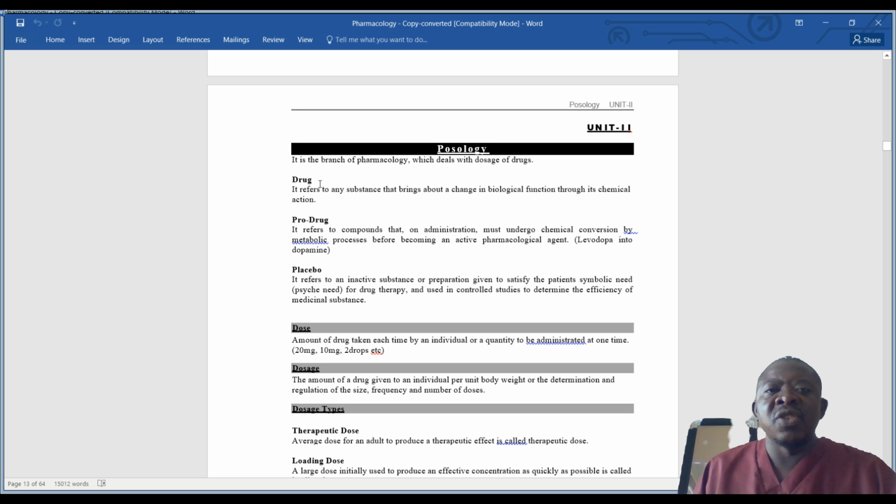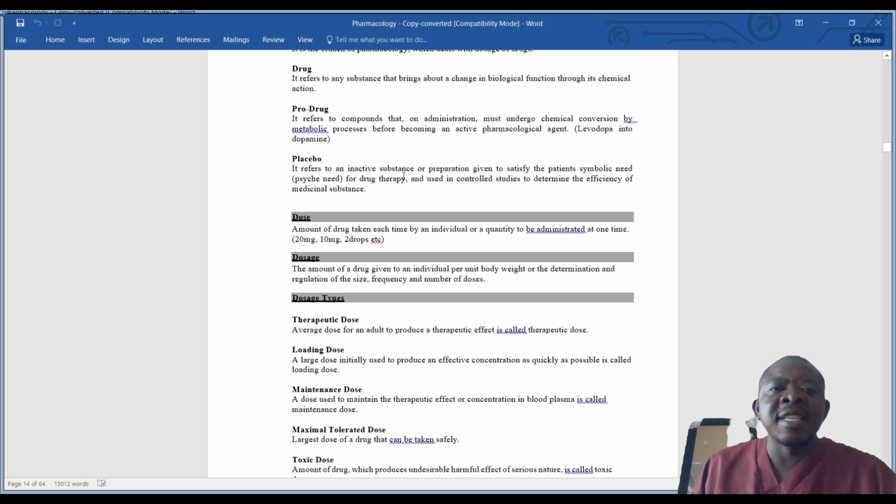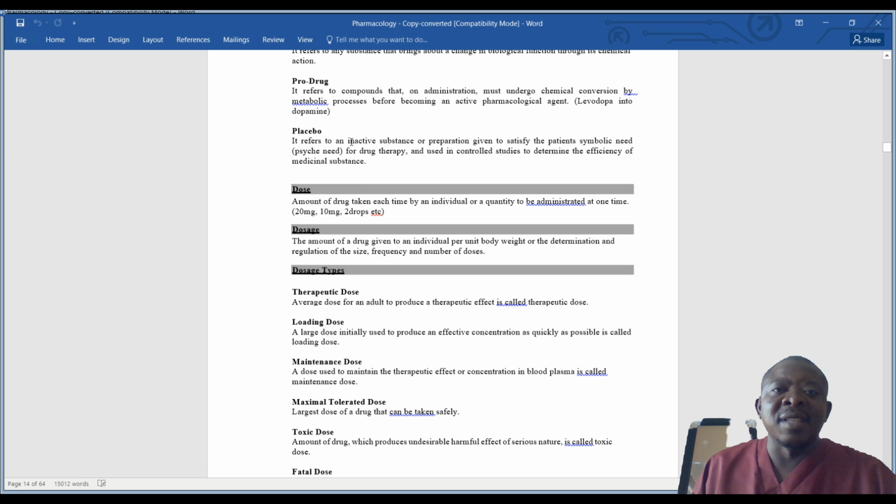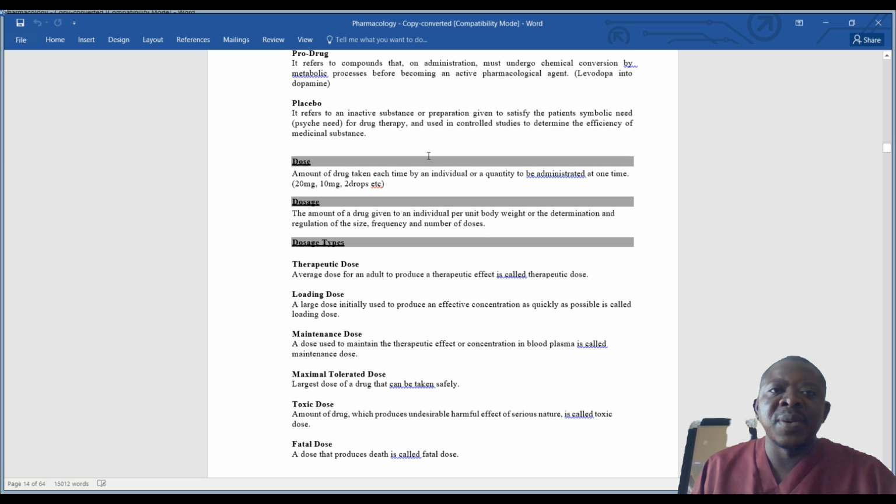We defined a drug, which is merely a substance that may alter biological function because of its action. We looked at the prodrug, a substance or compound that, when administered, requires conversion so that it becomes an active agent. We have looked at a placebo, which is merely an inactive substance that is taken to satisfy a psychological need, and also for determining the efficiency of medicinal substances.